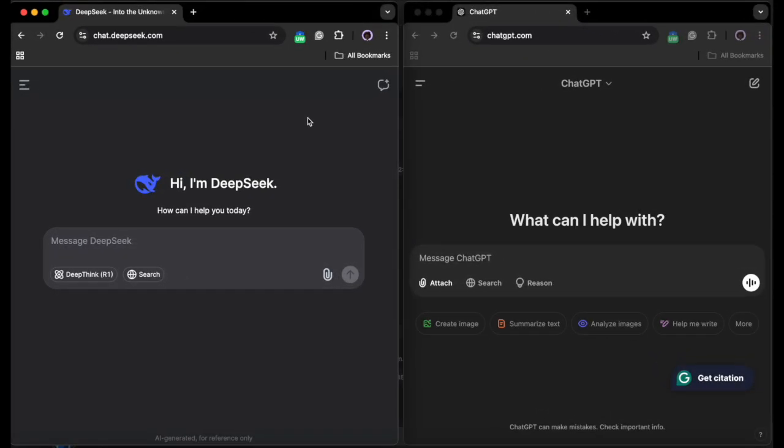So down to the tests, as you can see, I have the DeepSeek chat on one end and I have ChatGPT on the other side. We are going to pass the same task to both of these models and see how they attempt to solve the problem. First, I'm just going to pass in a very simple mathematical problem. So we're going to start with: solve x squared minus 5 is equal to 0. I'm going to pass the same question to ChatGPT.